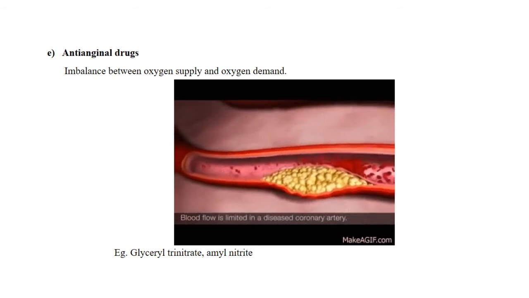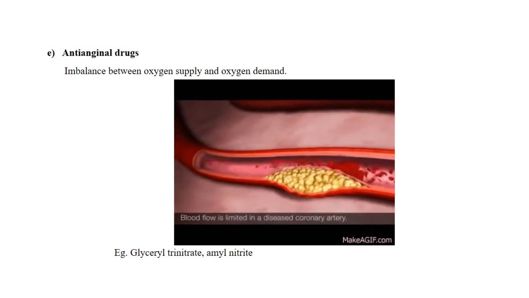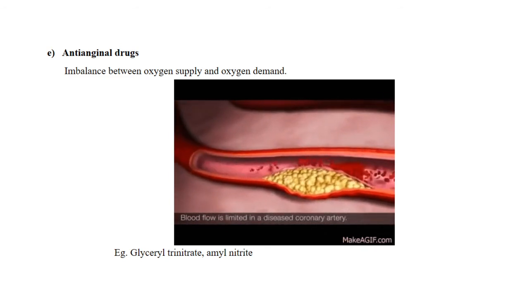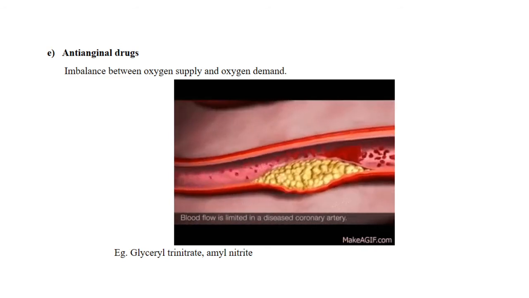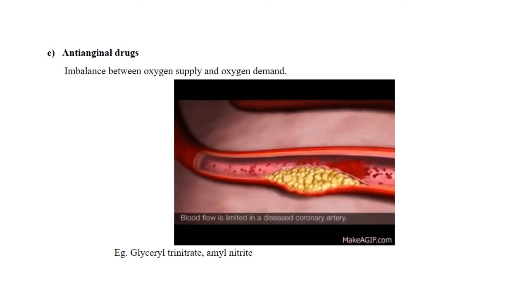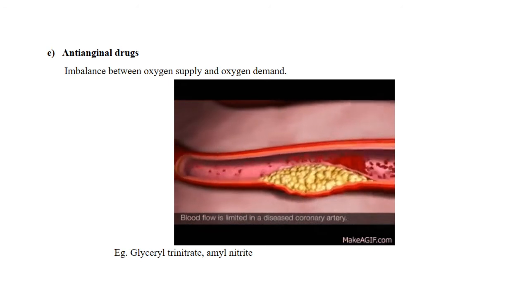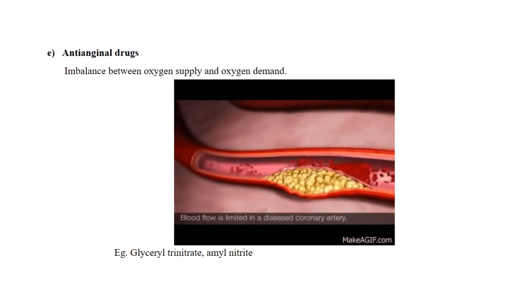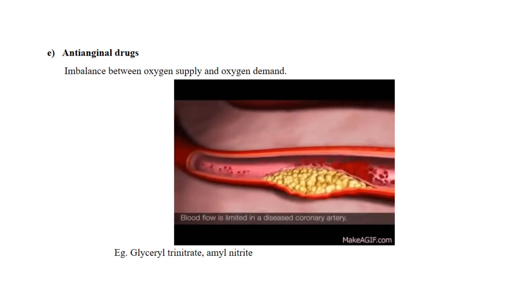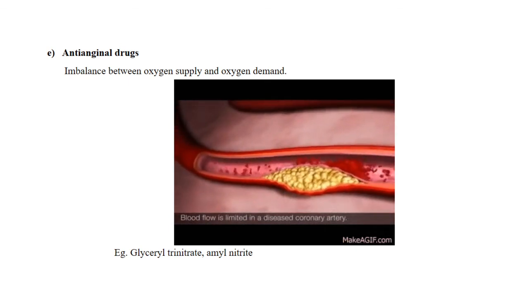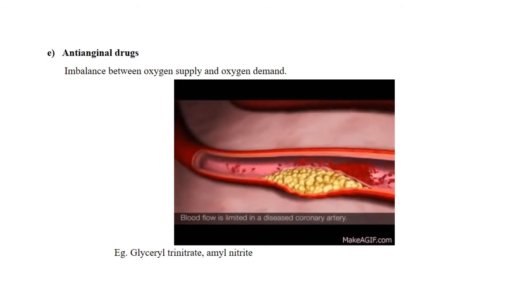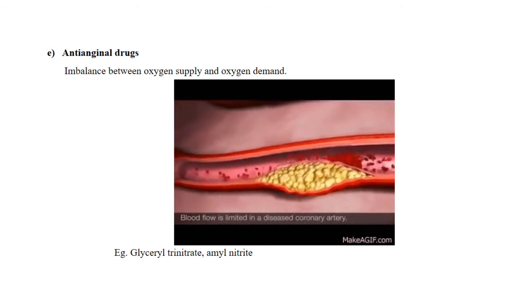It can clear its symptoms, that is, it can clear the chest pain. The drugs that help to treat angina or chest pain can be referred to as anti-anginal drugs. For example, glyceryl trinitrate and amyl nitrate. These drugs help to treat angina, and they are referred to as anti-anginal drugs.